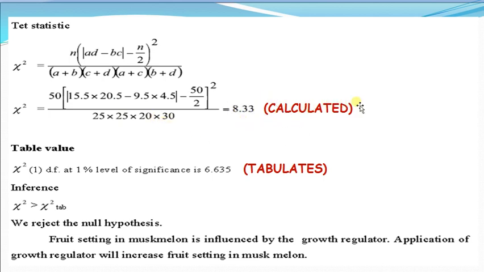This is the calculated chi square, and the tabulated chi square at 1 degree of freedom, that is, 2 rows gives 1 and 2 columns gives 1, so 1 into 1 is 1 degree of freedom, is 6.63 at 1% level of significance. Here we see that the calculated chi square is greater than the table value, and we reject the null hypothesis, and we conclude that the fruit setting in muskmelon is influenced by the growth regulator. Application of growth regulator will certainly increase fruit setting in muskmelon. This is the conclusion.